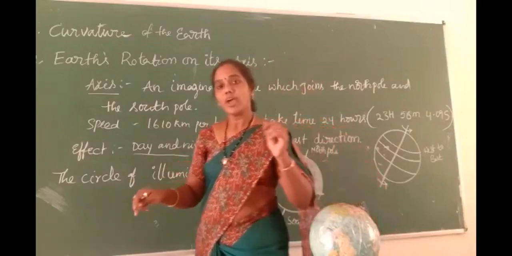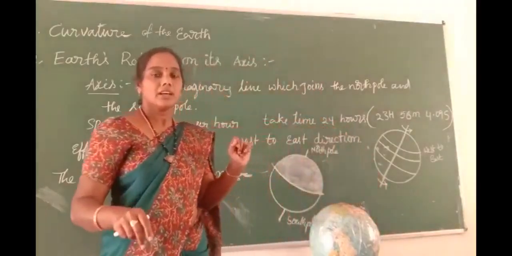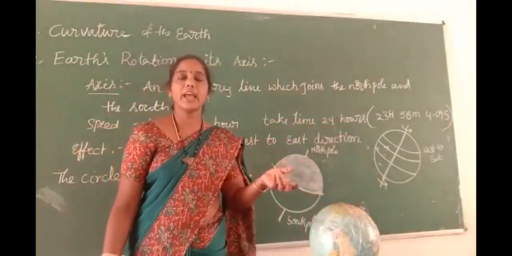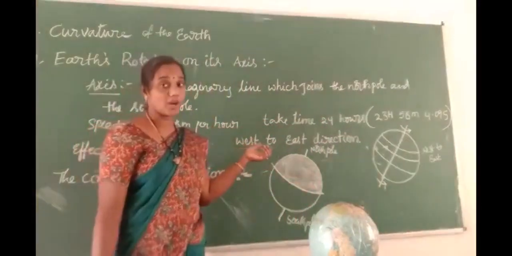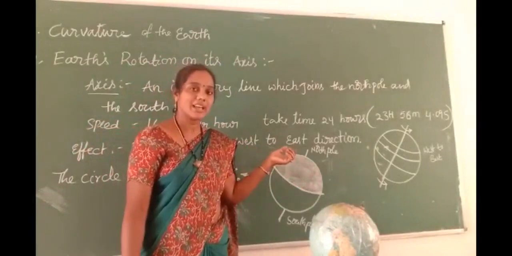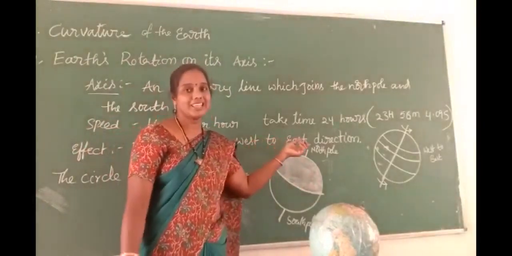So children, you have to do the activity. First I will show it and you will try it at your home. Okay. At the same time, how does the earth rotate? The earth rotates in the west to east direction.